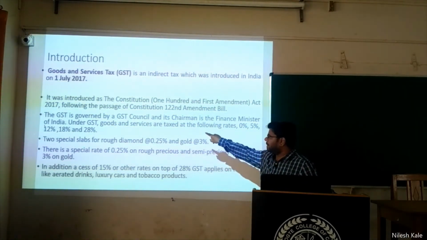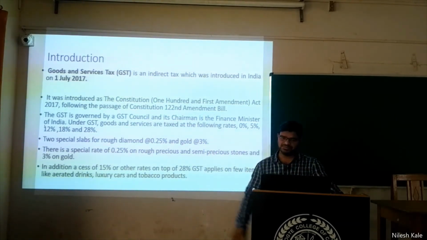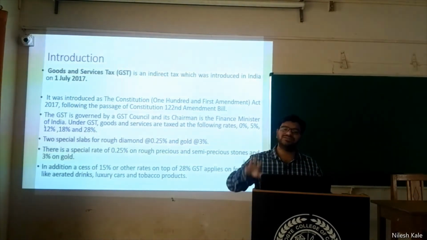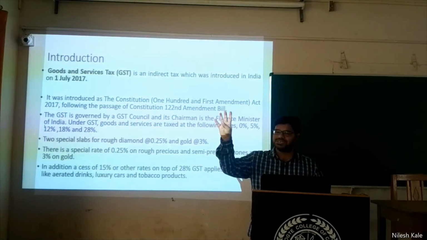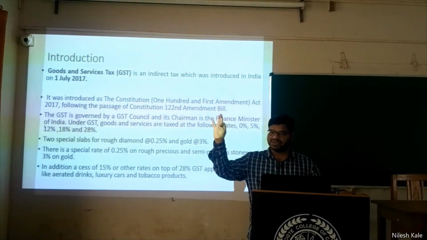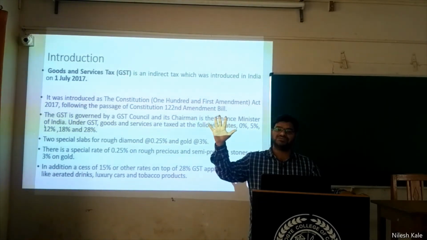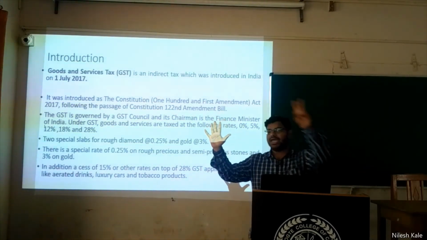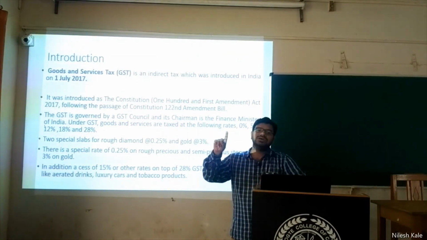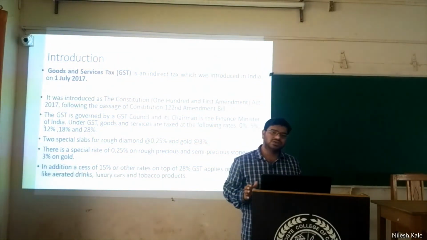Under GST, goods and services are taxed at the following rates: 0%, 5%, 12%, 18%, and 28%. These are the 5 slabs. I repeat again: 0%, 5%, 12%, 18%, and 28%. These are the 5 slabs. Now I will add another 2: 0.25% and 3%. 0.25% is for raw diamond, and 3% is for what?